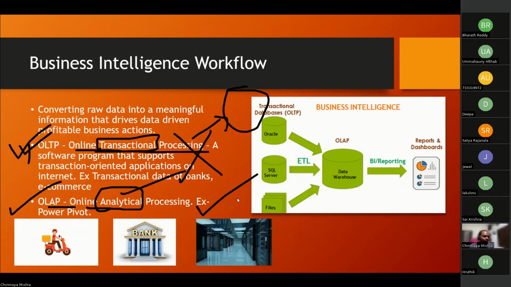Understood the reason why we connect to OLAP? Again, this is an interview question asked in most interviews: as a BI developer, what do you connect your data to? OLTP or OLAP? The next time you hear these two terms, you might think they are complicated, but they are very simple. As a BI developer, you connect to OLAP. What is OLAP? OLAP is the same server or database, which has data only for analysis purposes, not for transactional purposes.